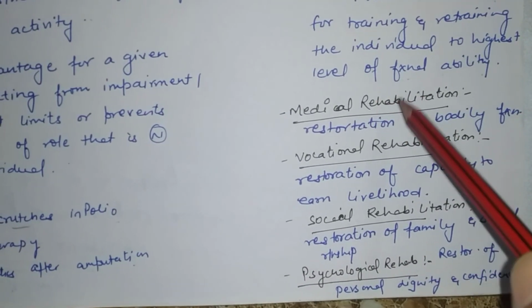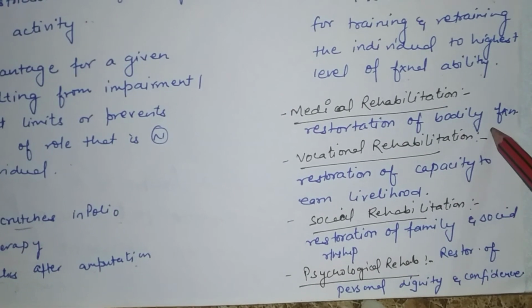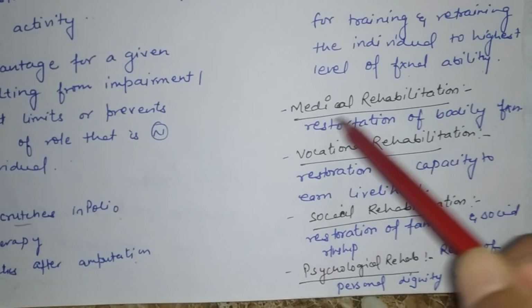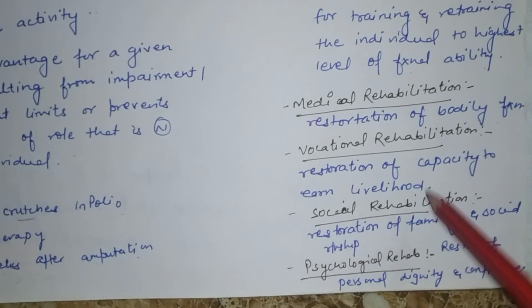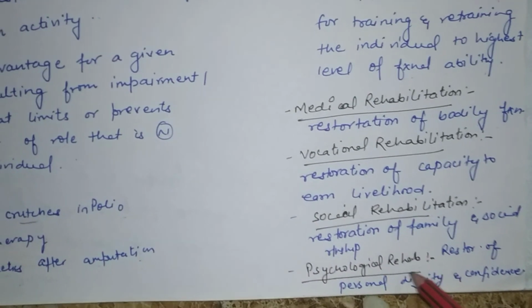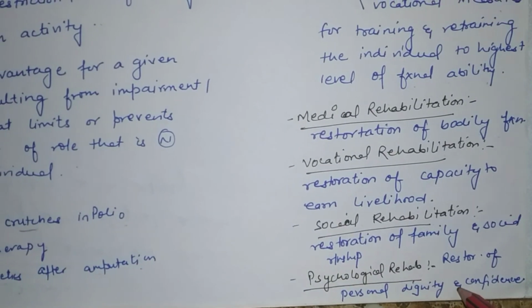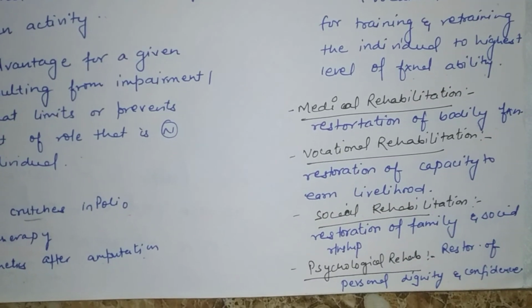Medical rehabilitation include restoration of bodily function so that the body can able to perform the function. Vocational rehabilitation for the livelihood, for any vocation or job. Social rehabilitation for the family and the social relationship. And psychological rehabilitation for the personal dignity and the confidence of any individual can be maintained.